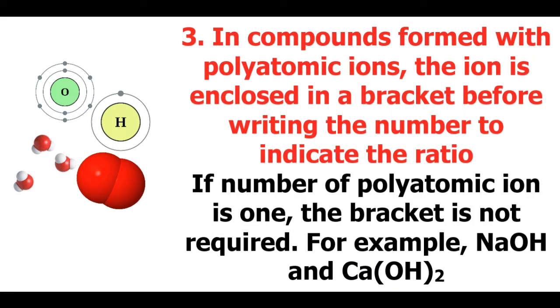The third rule says that in compounds formed with polyatomic ions, the ion is enclosed in a bracket before writing the number to indicate the ratio. In case the number of polyatomic ion is 1, the bracket is not required. For example, sodium hydroxide or NaOH and calcium hydroxide or Ca(OH)2.